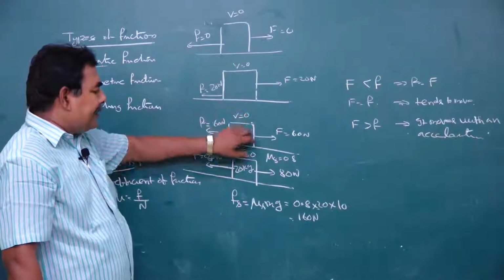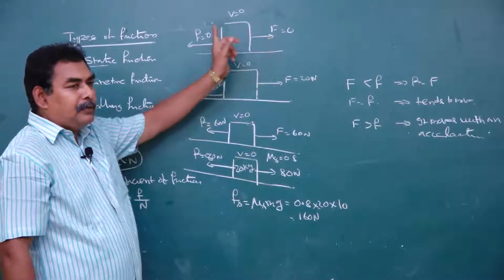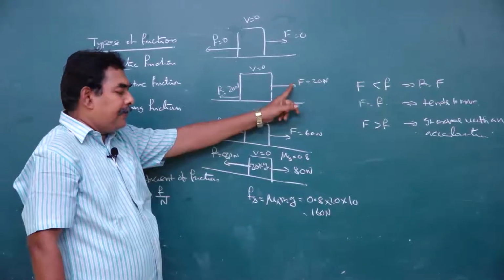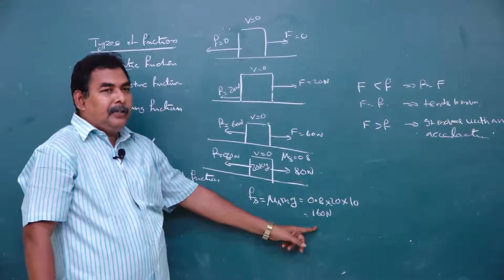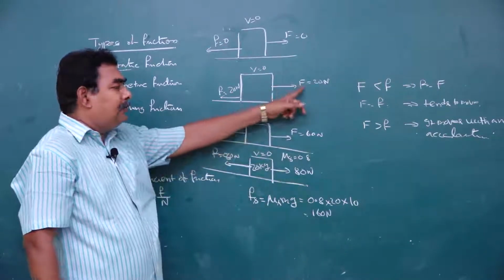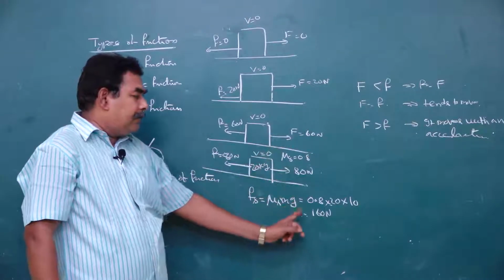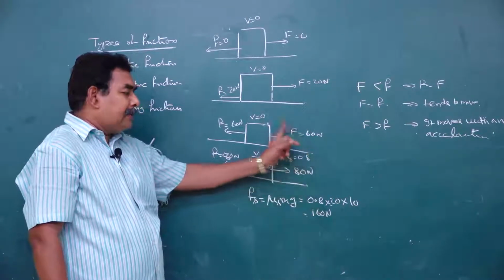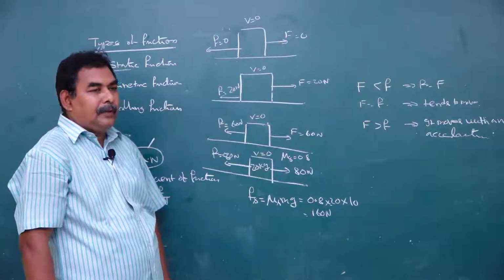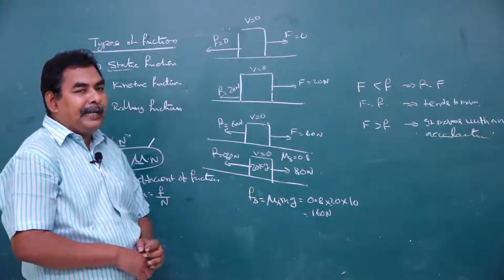In all these cases, what is the frictional force? 160. Here applied force 0, so frictional force 0. What is the applied force here? 20. What is the static frictional force? 160. So applied force is less than static frictional force, so kabatti frictional force is equal to 20 newtons. Here applied force 60. What is the static frictional force? 160. Applied force less than static frictional force, so frictional force is equal to applied force. If applied force is equal to frictional force, the body is ready to move, tends to move.